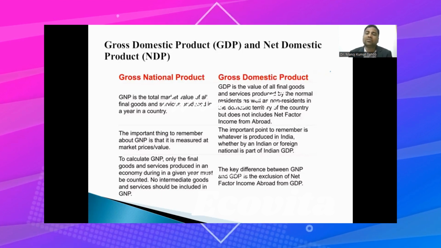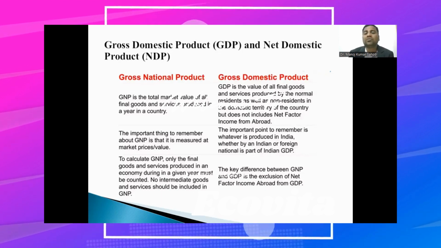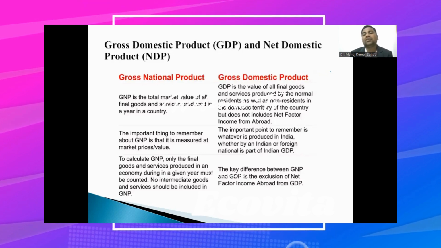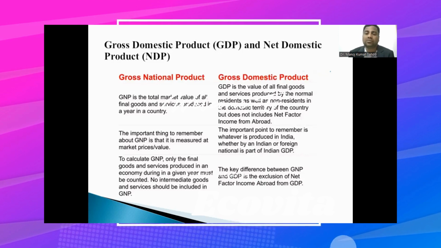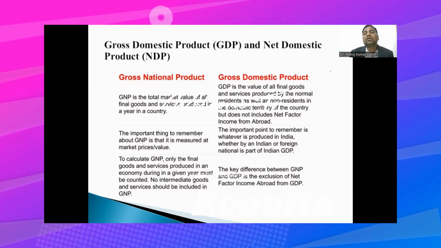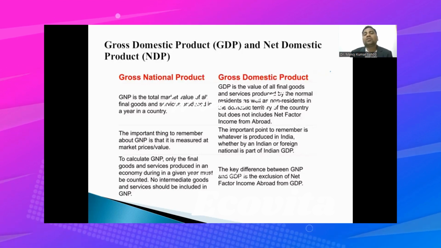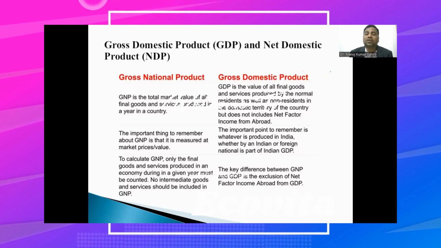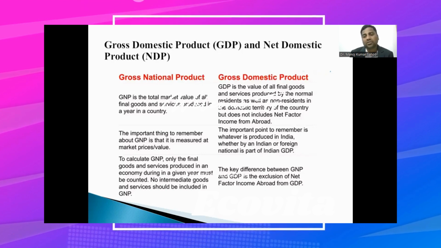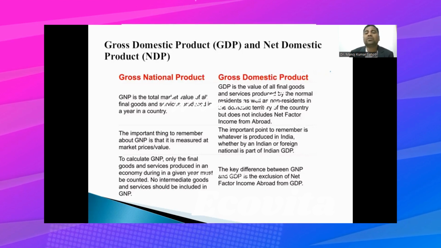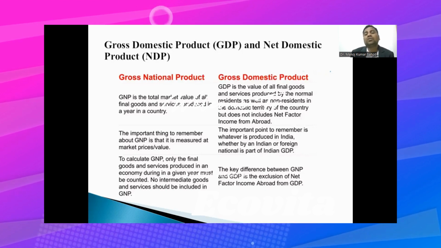That means the goods which can be directly used by the consumers. Final goods are those goods which are directly consumed by the customers or consumers. We do not include the intermediate goods because of avoiding double counting. Because if we calculate the final products one time and another time we also calculate the intermediate products, then it will be double counting.